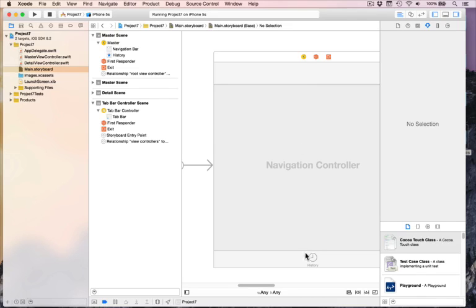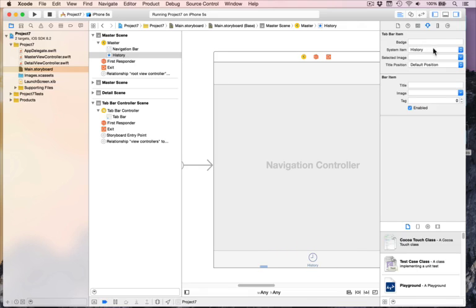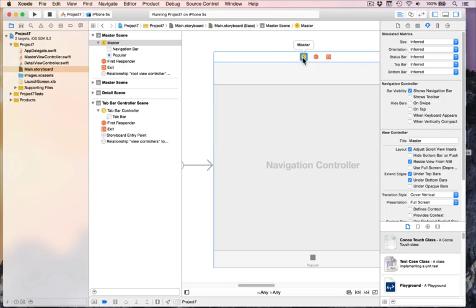Firstly, we want to put this back to being something useful, so let's pull that popular again, which is fine. But what we want to do really is give this navigation controller what's called a storyboard ID. A storyboard ID lives inside this inspector here. It's called the identity inspector. So far you've been here, the attributes inspector, or here, the size inspector. Now it's time for the identity inspector.